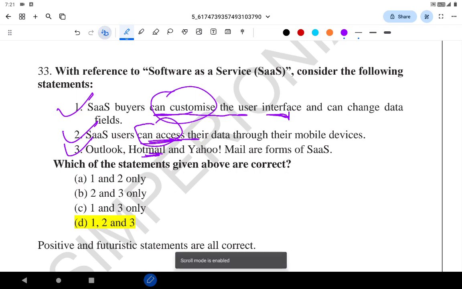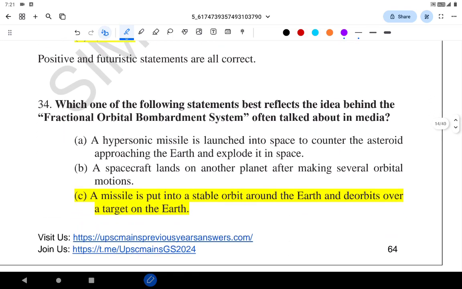Let's go to the fourth question. With reference to the following statements, which best reflects the idea behind a fractional orbital bombardment system often talked about in the media? The fractional orbital bombardment system was in the current affairs in 2021-22. It was launched by China then. It's a missile that is put into a stable orbit around the Earth and later it deorbits over a target on the Earth. So the third one is correct. It's in the current affairs.